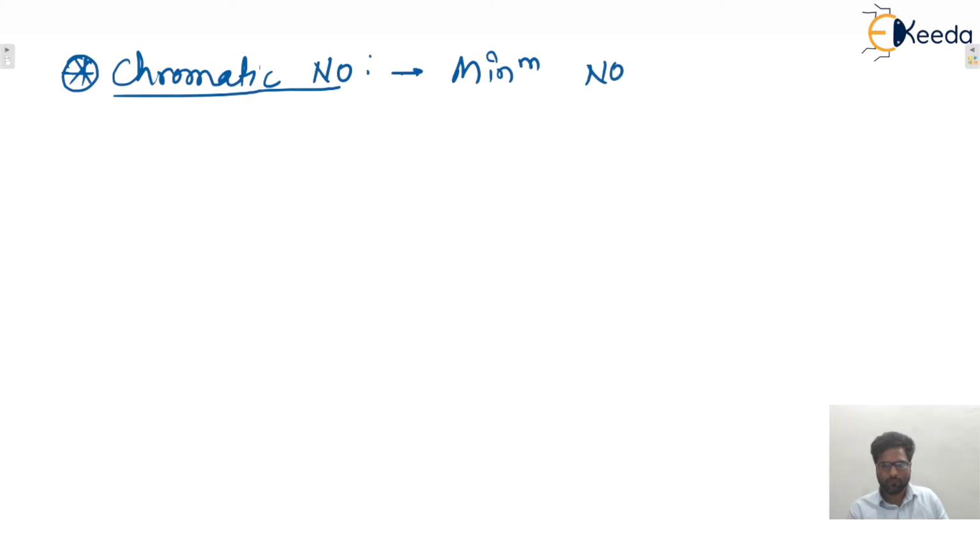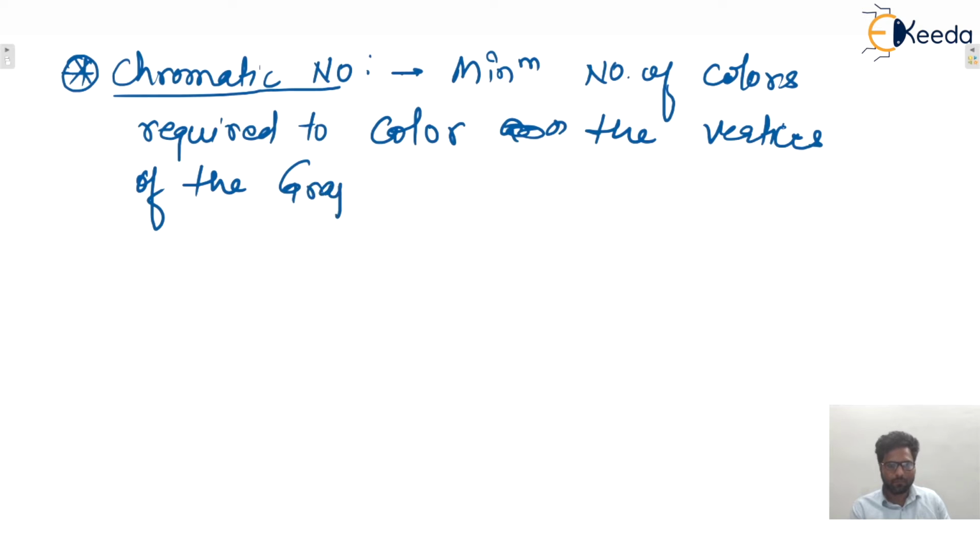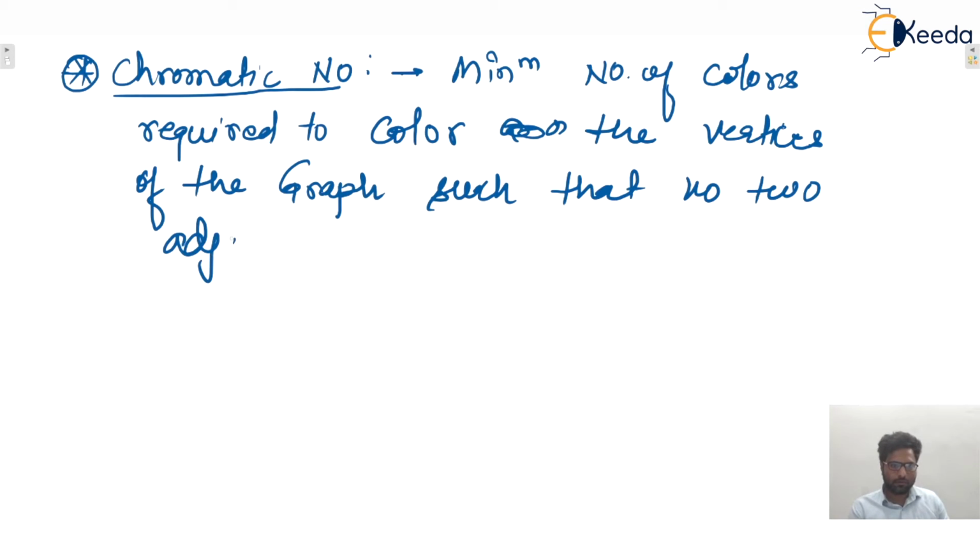Minimum number of colors required to color the vertices of the graph such that no two adjacent vertices have the same color.